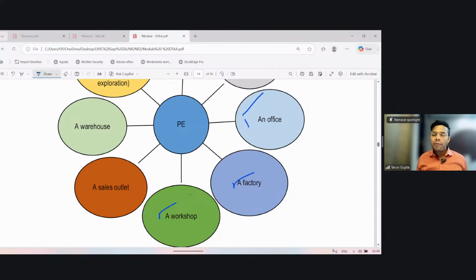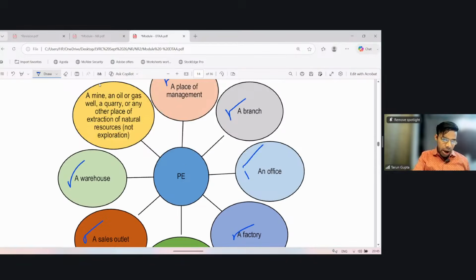A workshop. These all are for the foreign companies. A sales outlet, a warehouse, a mine, an oil and gas well, all these things are a part of PE.